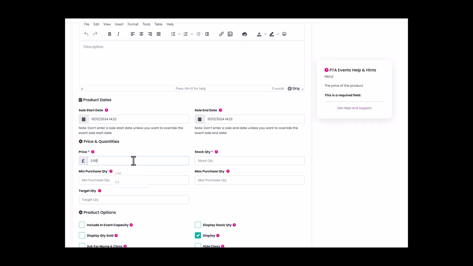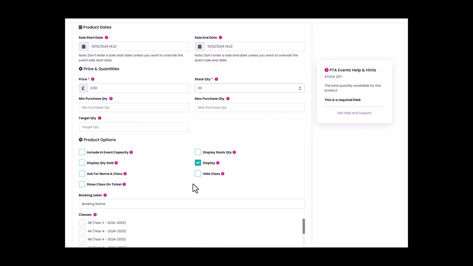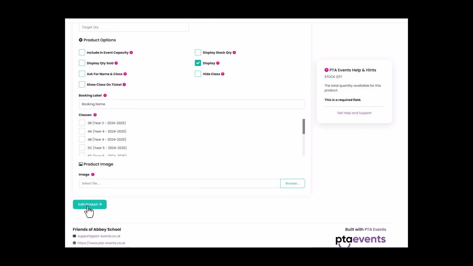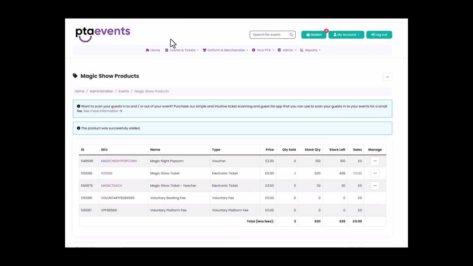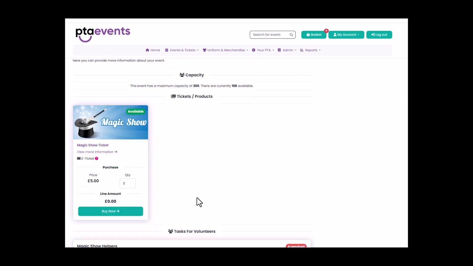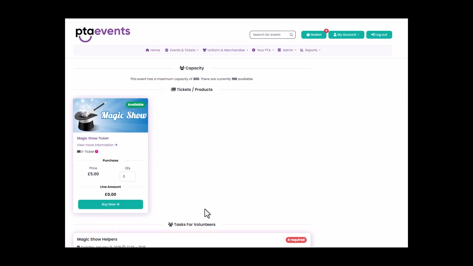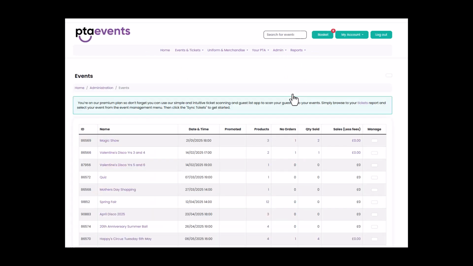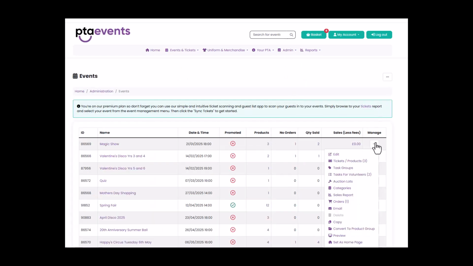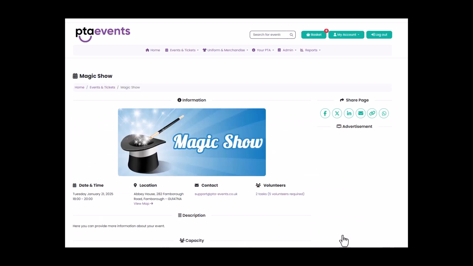Add a price and a stock quantity, and then click on the Add Product button. As the sales dates have been set in the past, these tickets will not show on your main events page, but they will show when you click Preview from your Event Management menu.